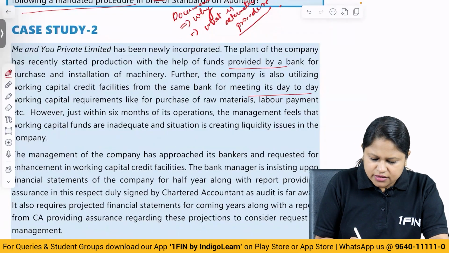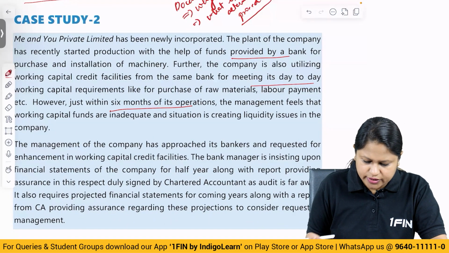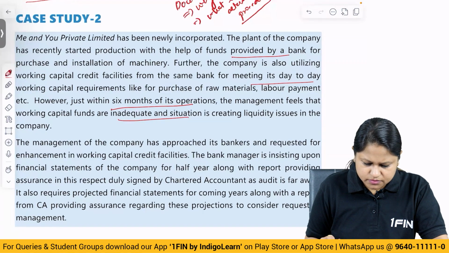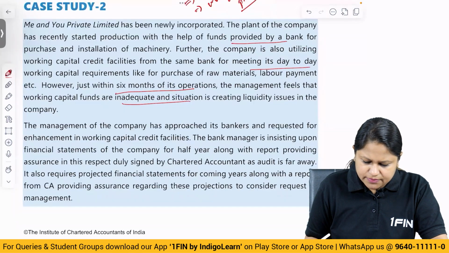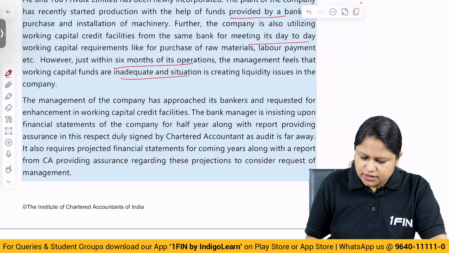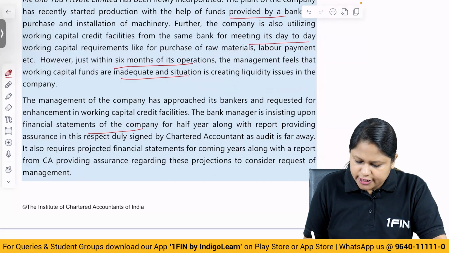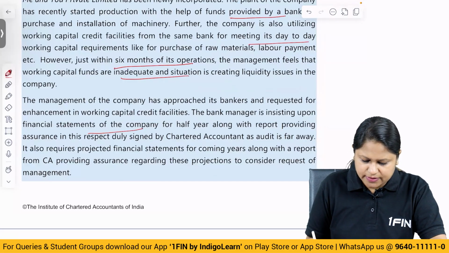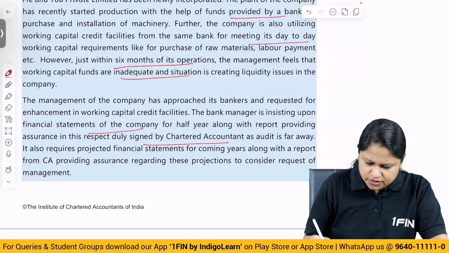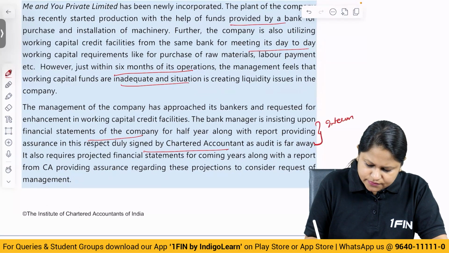However, just within 6 months of its operation, the management feels that working capital funds are inadequate and the situation is creating liquidity issues in the company. The management of the company has approached its banker and requested for enhancement of working capital credit limits. The bank manager is insisting upon financial statements of the company for the half year along with a report providing assurance in this respect, duly signed by a chartered accountant, as the audit is far away. So you can see the audit is not done halfway, that is, interim financials they are asking.